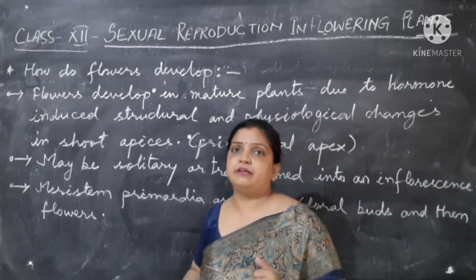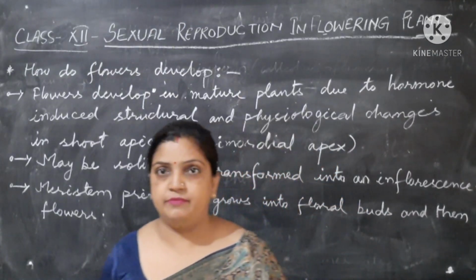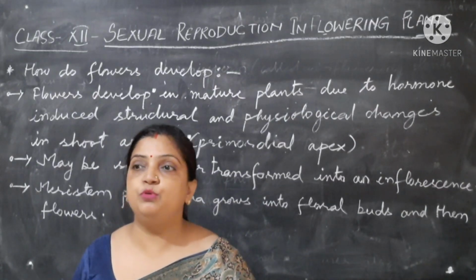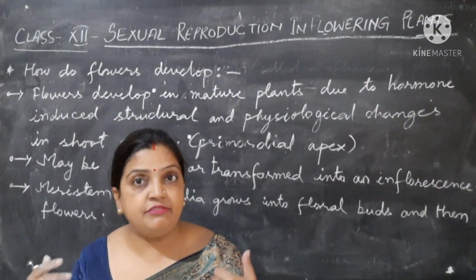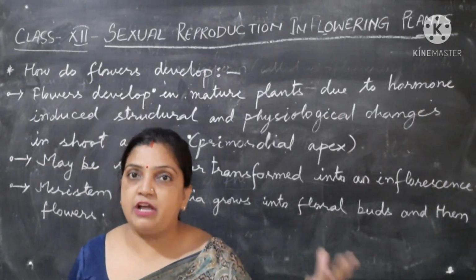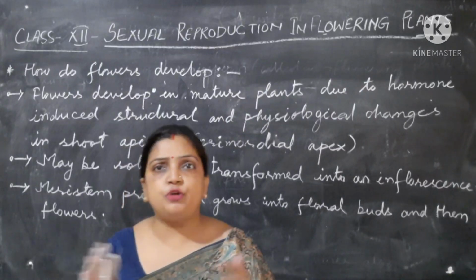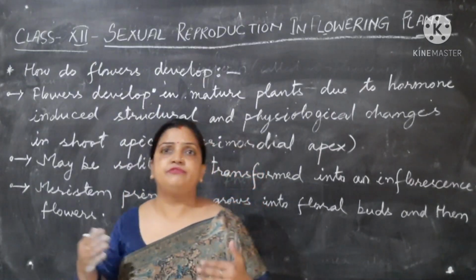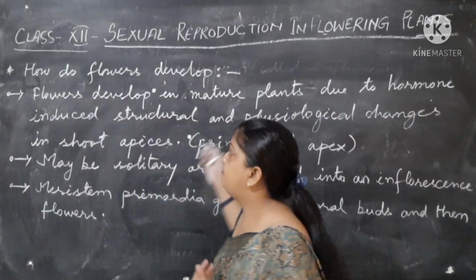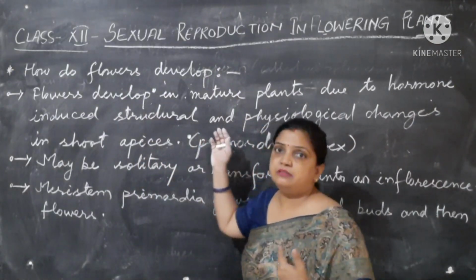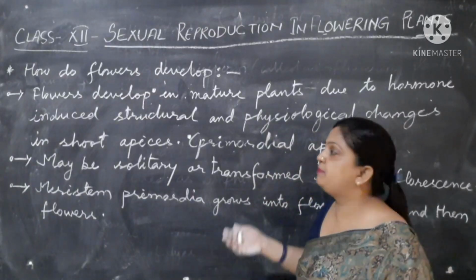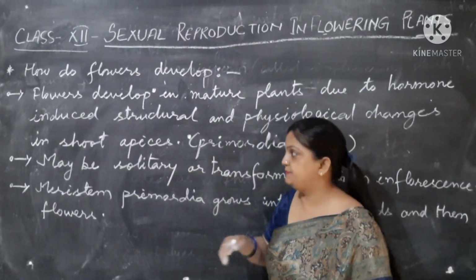Also, flowering depends upon photoperiodism. For different times, like the 4 o'clock plant, it blooms during the evening time only. Some flowers you have seen bloom during the afternoon. Some flowers bloom during the morning. So photoperiodism as well as the hypothetical hormone florigen are responsible for the development of the different structures of flowers and the physiological changes which take place in the flowers at the shoot apex.